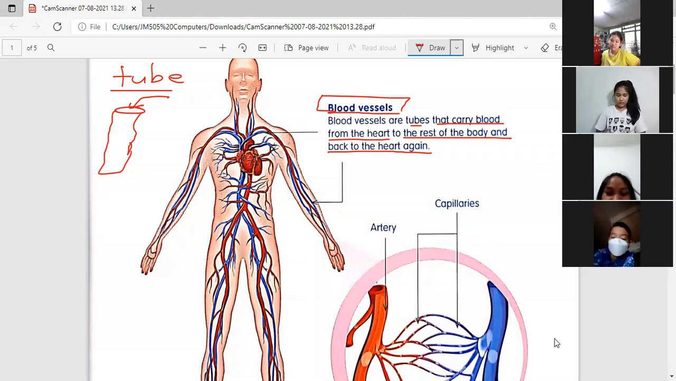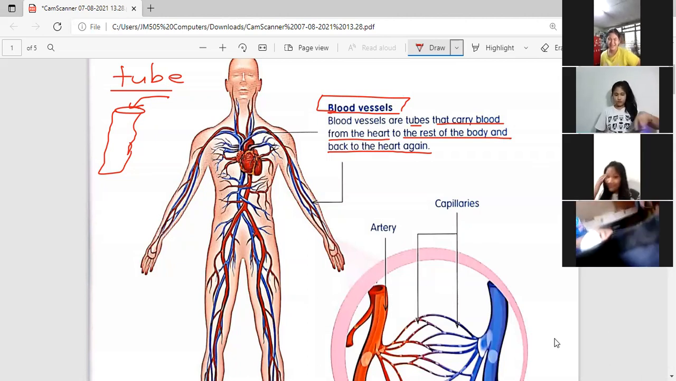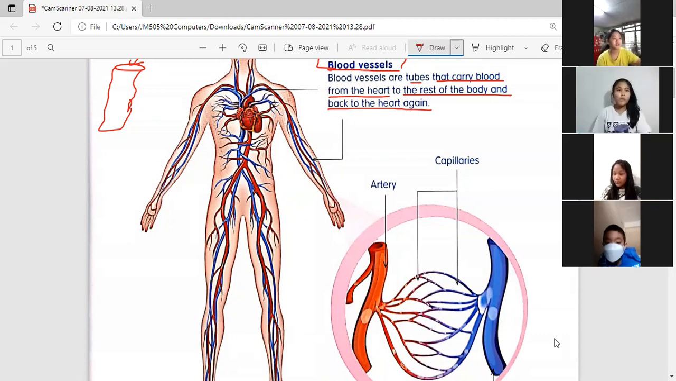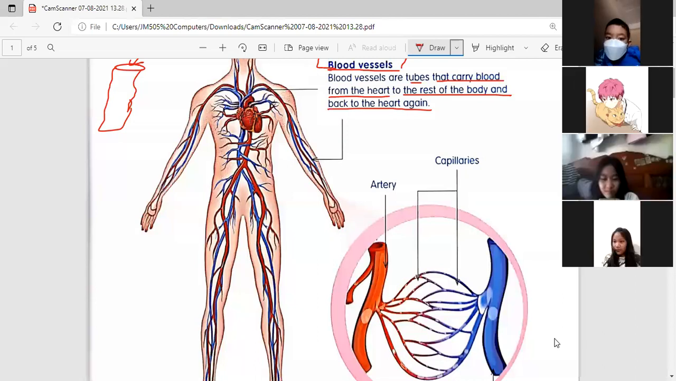So why is there a question here? Why does it have color red and color blue? Teacher, why do the blood vessels have two colors? It's red and it's blue.